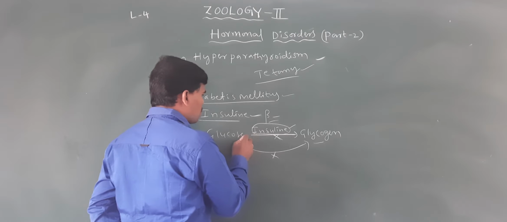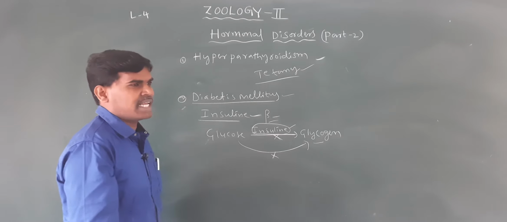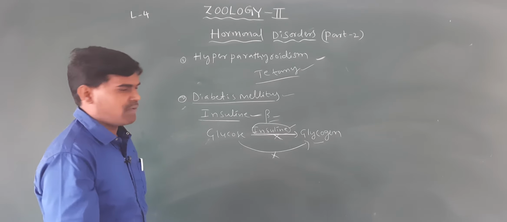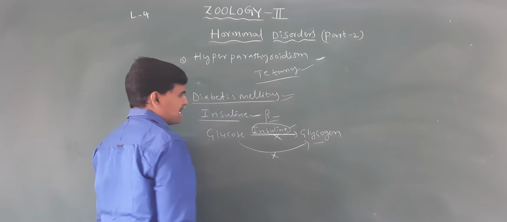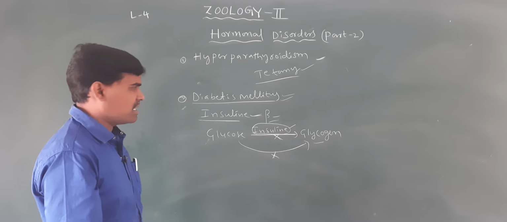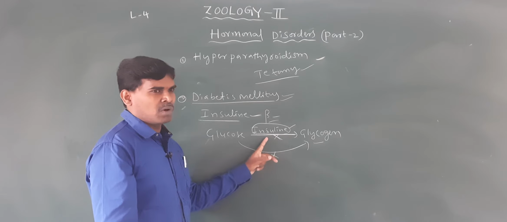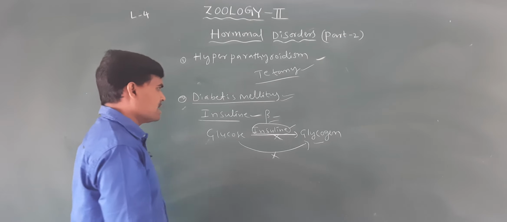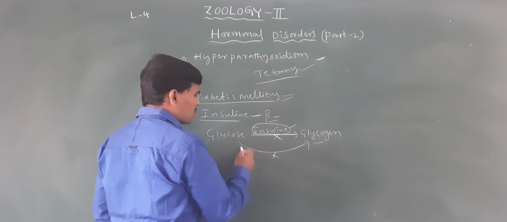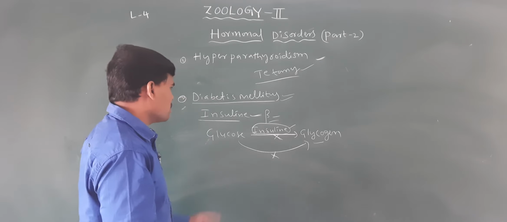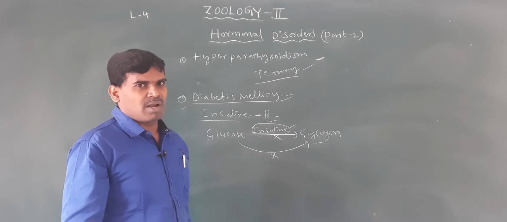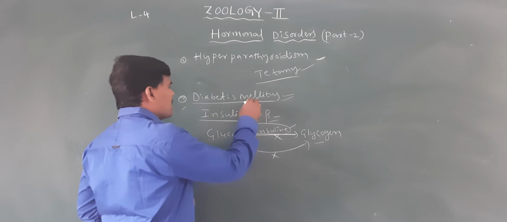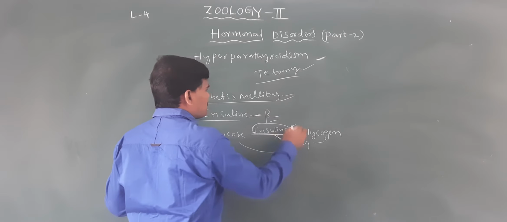Suppose the glucose rises in blood. The glucose level rises in blood, and that leads to diabetes. So diabetes mellitus is caused by the lack or deficiency of the insulin hormone. Glucose cannot be converted into glycogen, so the glucose level in blood increases, leading to diabetes mellitus.